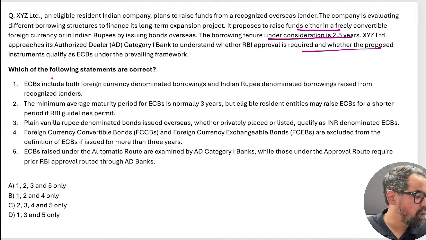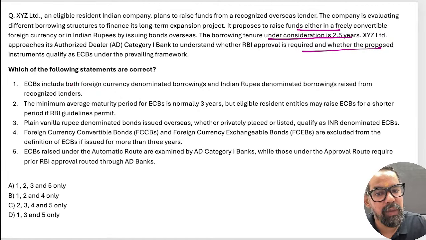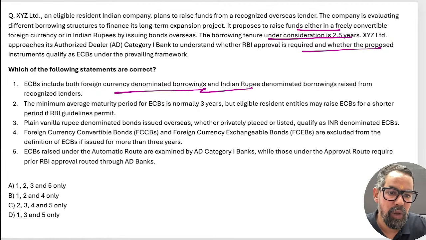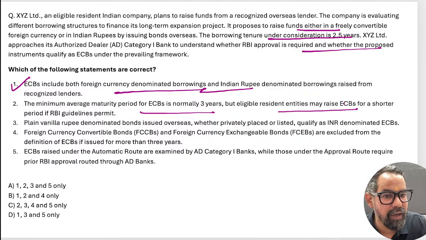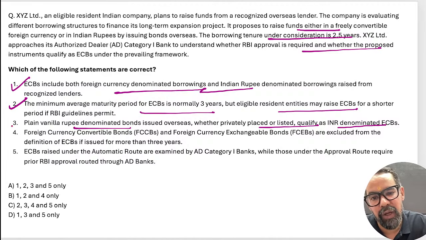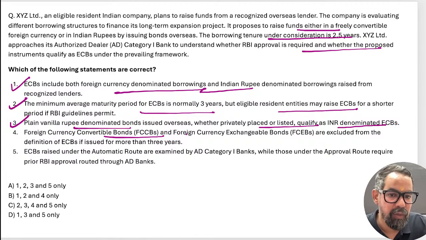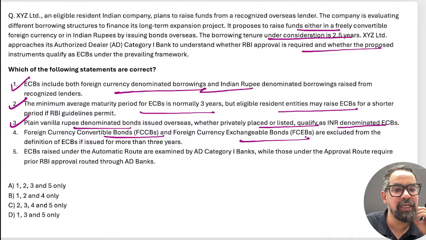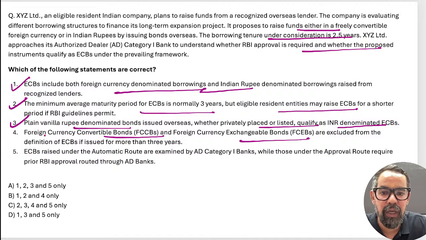Srikant sir is saying option A, other people also. ECB includes both foreign currency denominated borrowing and INR borrowing raised from a recognized lender. Minimum average maturity period is normally 3 years, but eligible resident entities can raise for a shorter period. Eligible means those manufacturing companies. Plain vanilla rupee denominated bonds issued overseas, whether privately placed or listed, qualify as INR denominated ECB borrowings. Foreign currency convertible bonds and foreign currency exchangeable bonds are excluded from the definition of ECB.